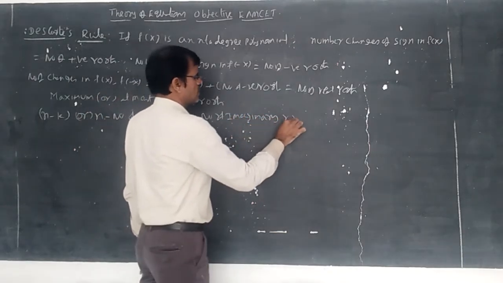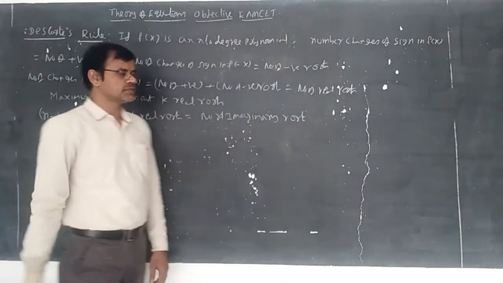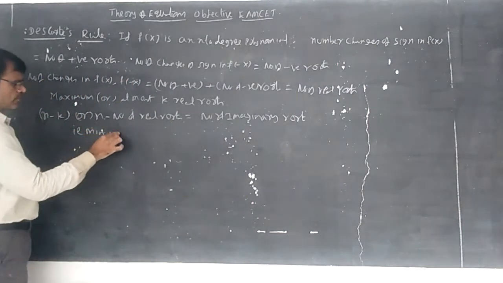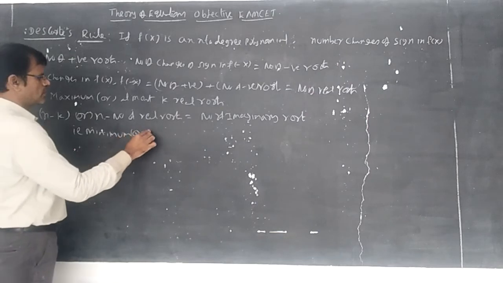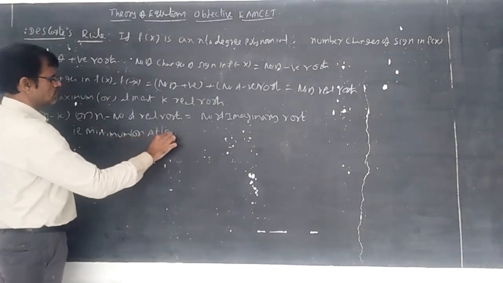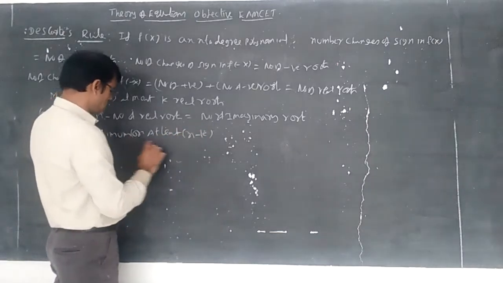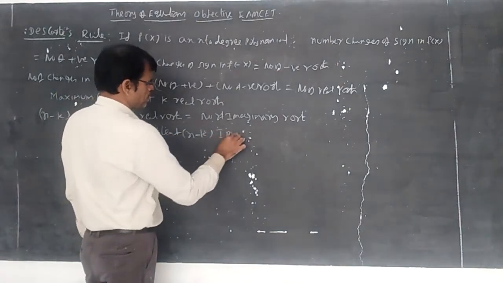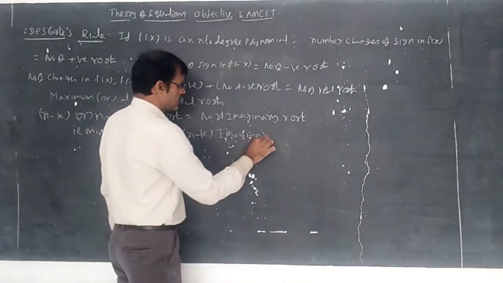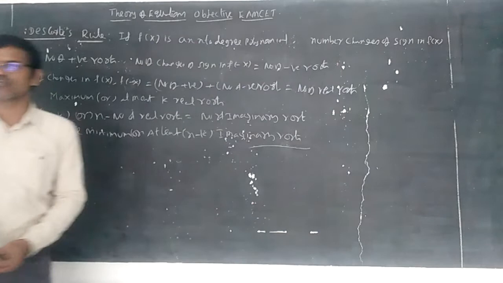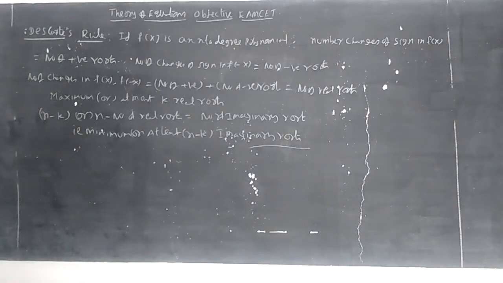Here we can say minimum, or at least n minus k imaginary roots. At least n minus k imaginary roots exist for the polynomial f of x equal to 0.